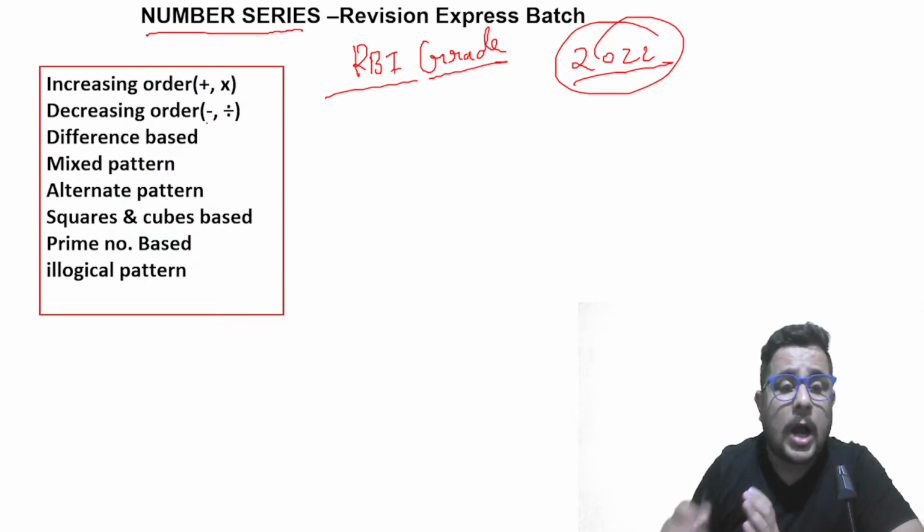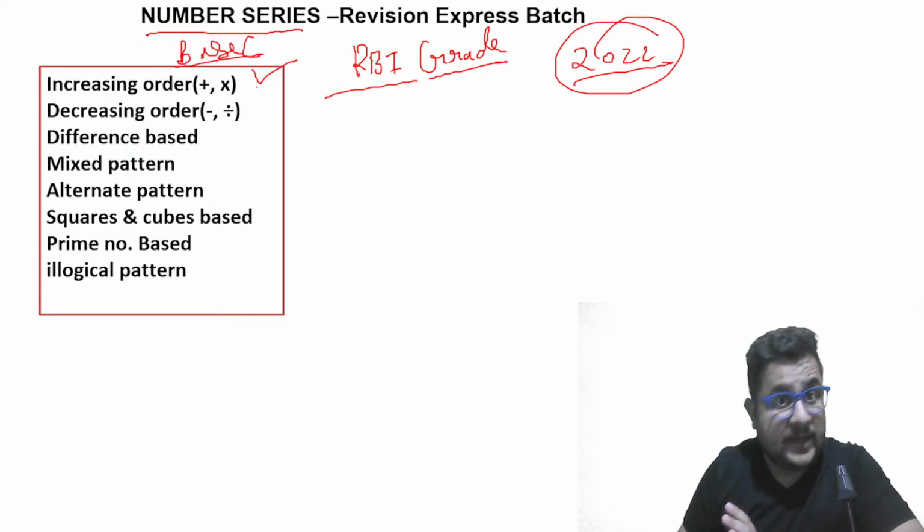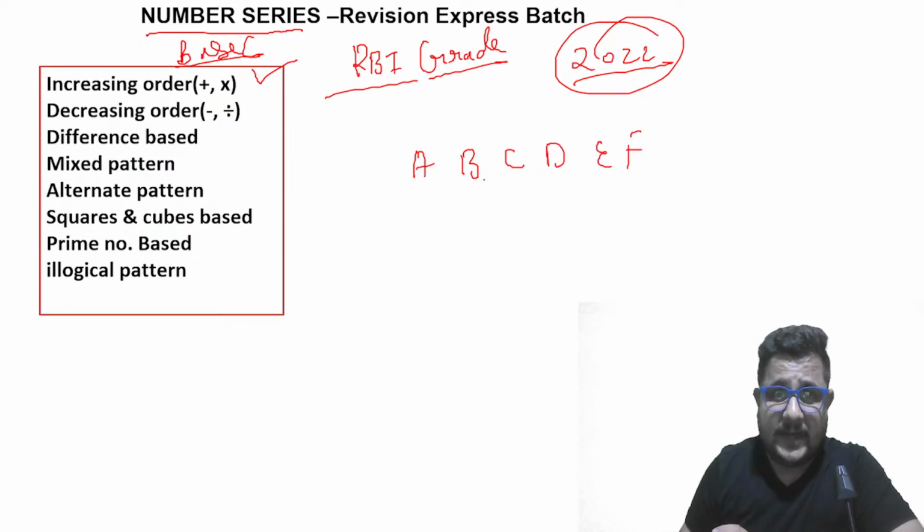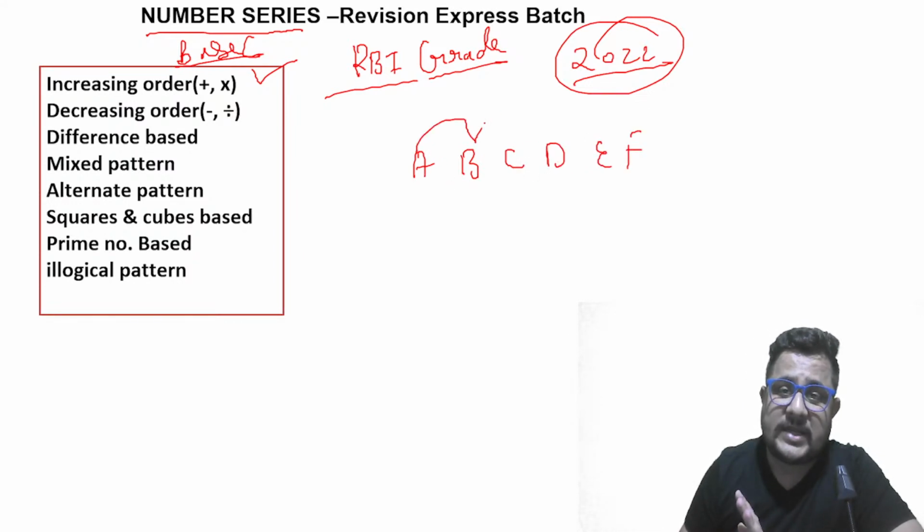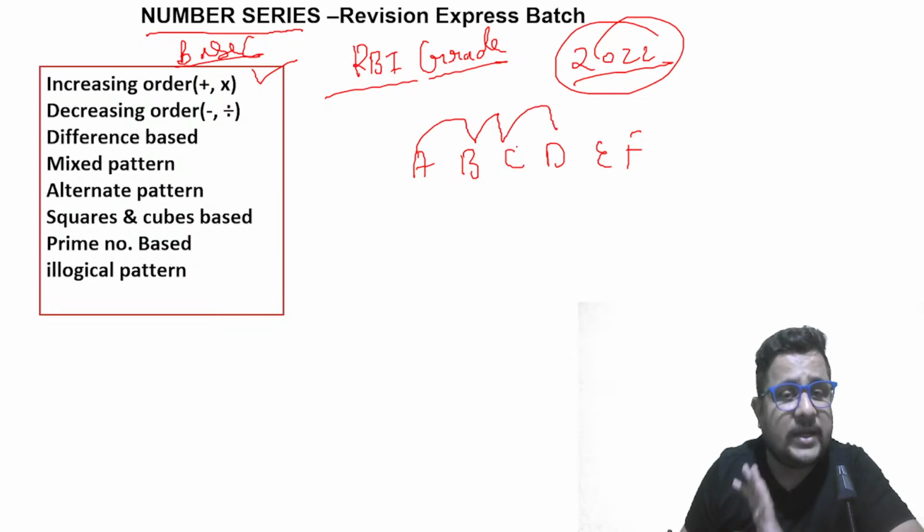I will tell you how to approach the question, and what things you have to keep in your mind when you are solving number series. The first thing, which is very, very important: there will be a pattern among the numbers. If I say A, B, C, D, E, F, these are the numbers. First to second, second to third, third to fourth, you will find out the pattern. But how you approach that matters.